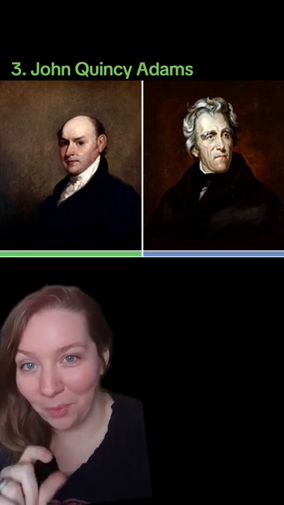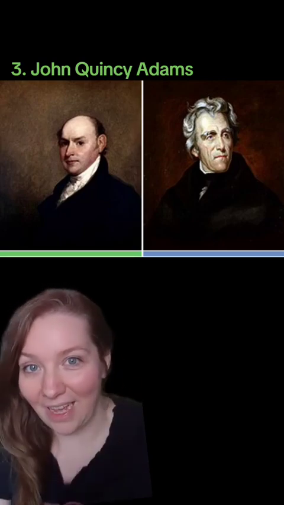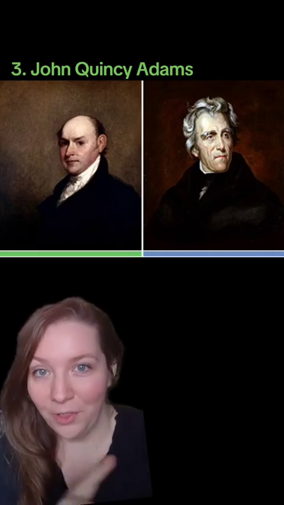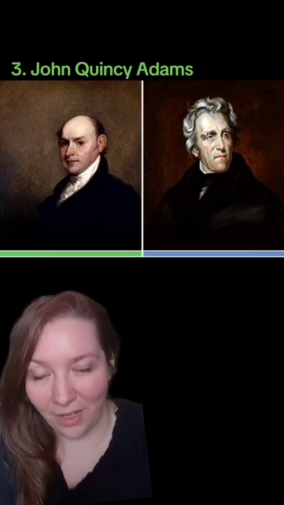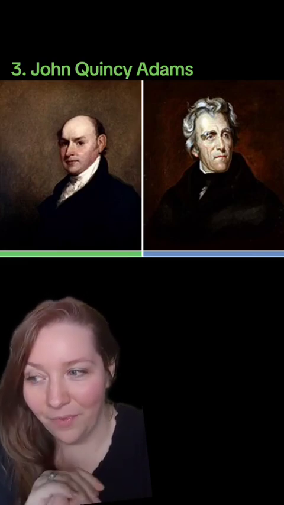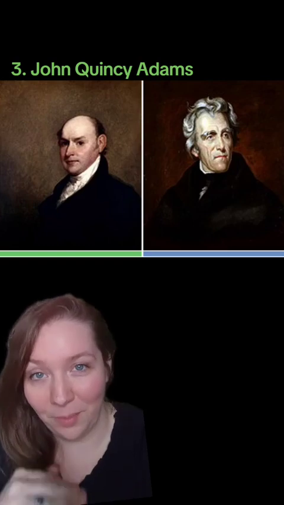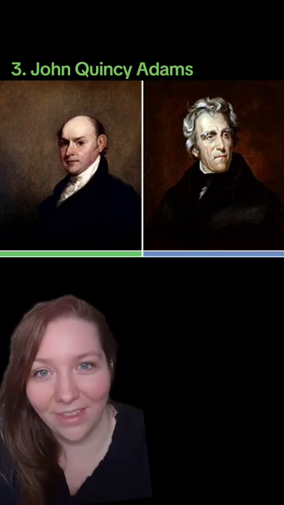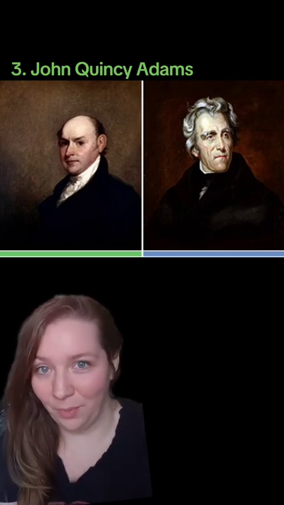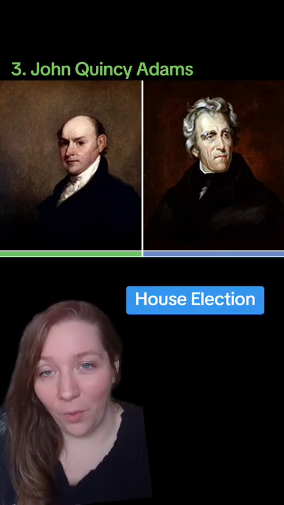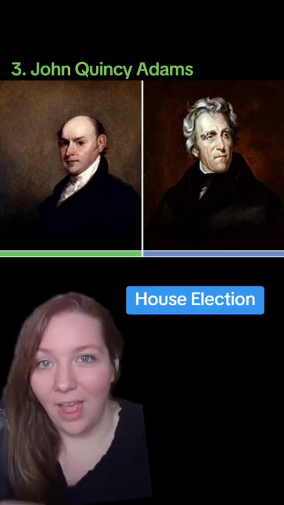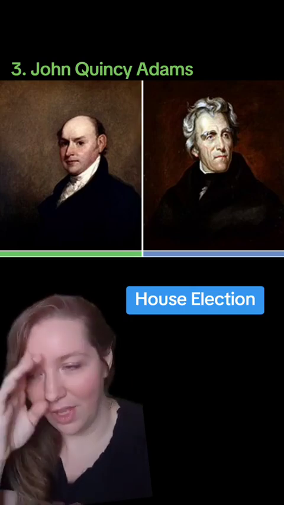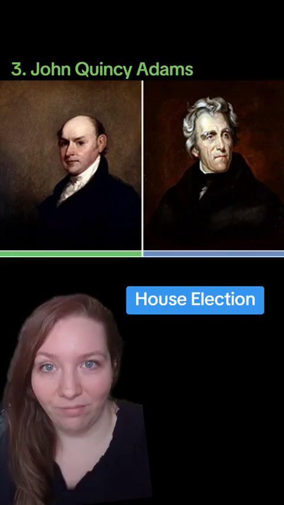To be even a little bit more confusing, both of these guys had the same vice president running on their ticket. Funny enough, the other 2 Democratic Republicans running for president didn't have the same vice president running with them, but both of their vice presidents were named Nathan. So in a result that surprised nobody, there were no clear winners. Although I will say, to be fair, Andrew Jackson did have the popular vote, but there was no electoral winner.